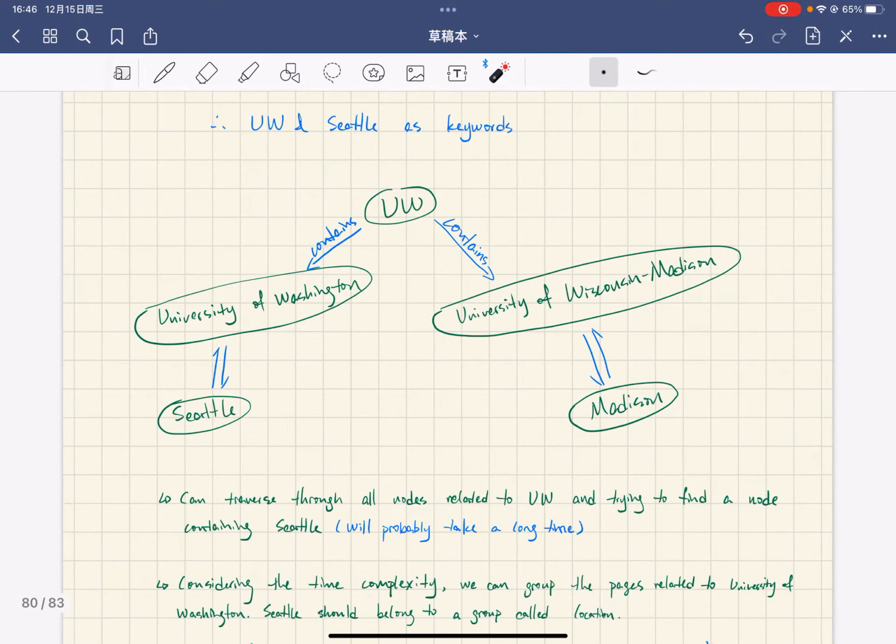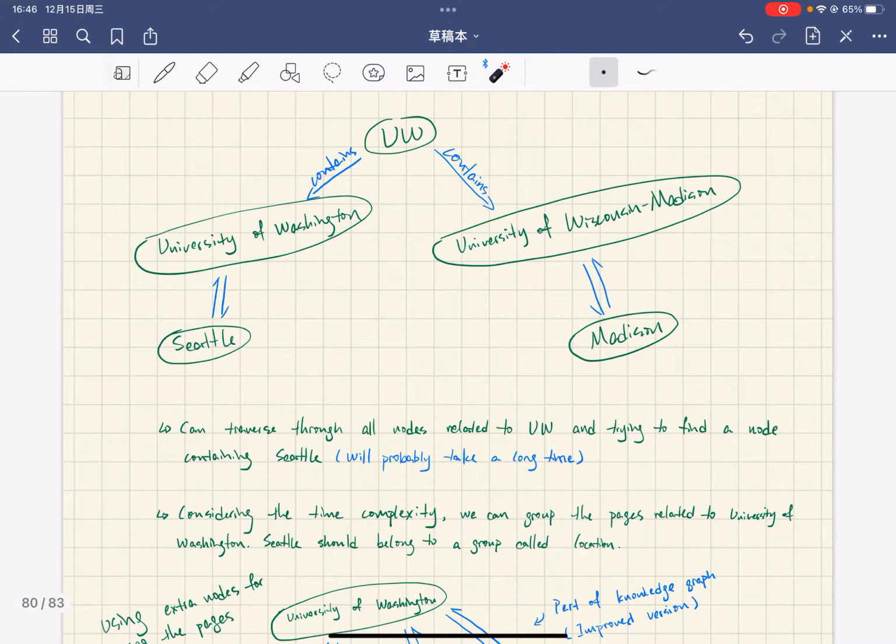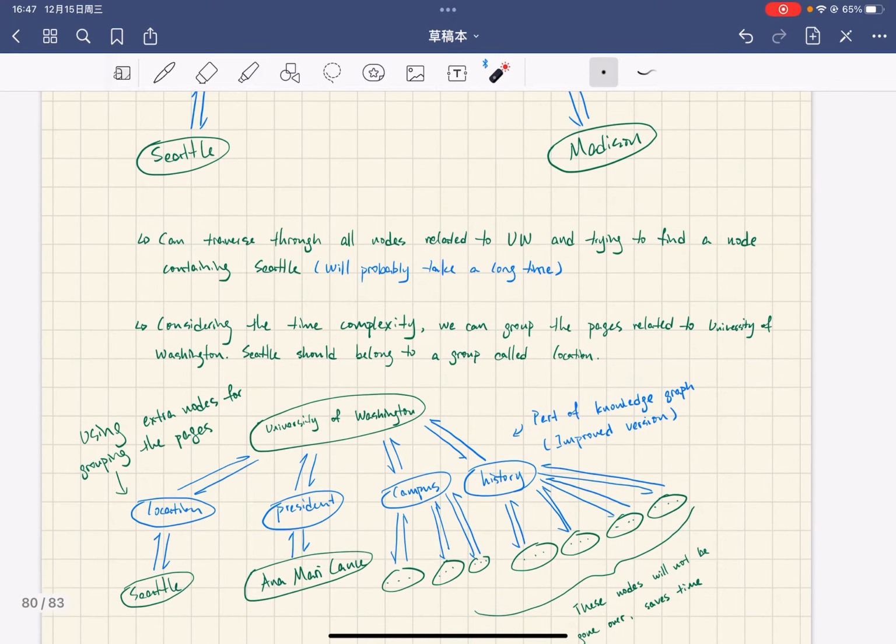And then from the page UW, we see a lot of universities can be represented by UW. There's University of Washington and University of Wisconsin-Madison and other universities. So the first method, we can just traverse through all nodes related to UW and try to find a node containing Seattle. But this will probably take a really long time since we need to traverse all the nodes in the page UW and then all the nodes for every university.